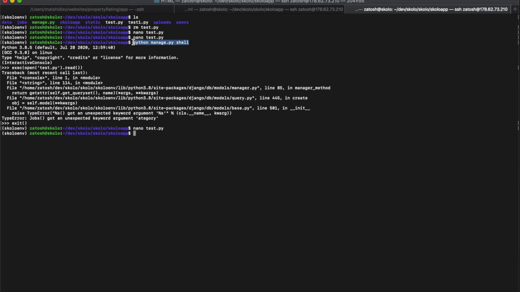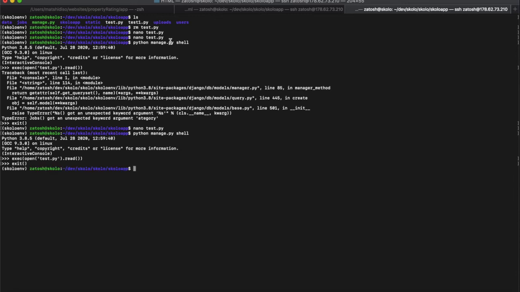When the shell is running, let us copy and paste this function in here: exec open read test.py files. Takes a bit of time, and ran without errors. Awesome. And then let's exit out of there. All right, so let's then run this manage.py runserver.